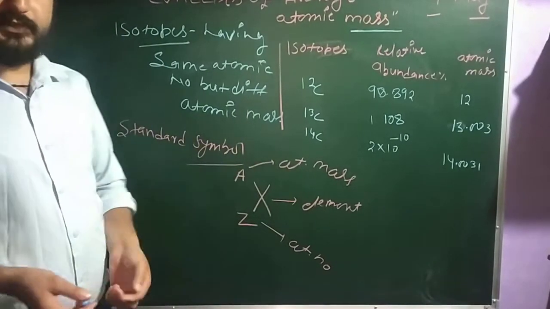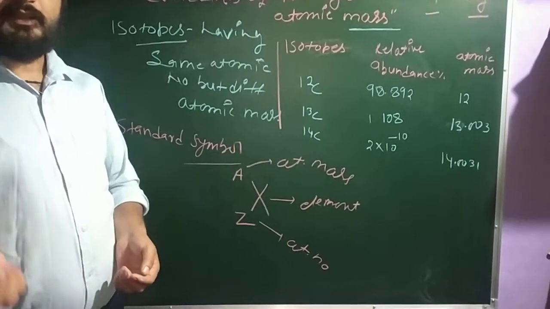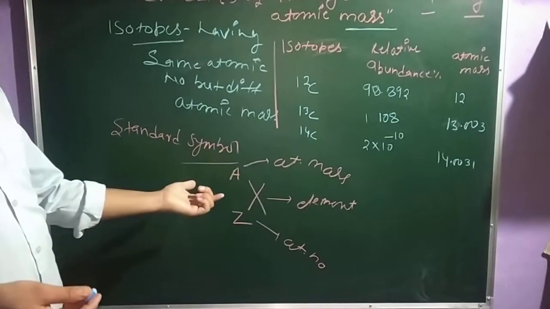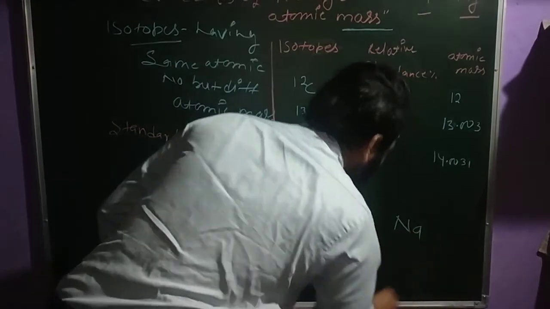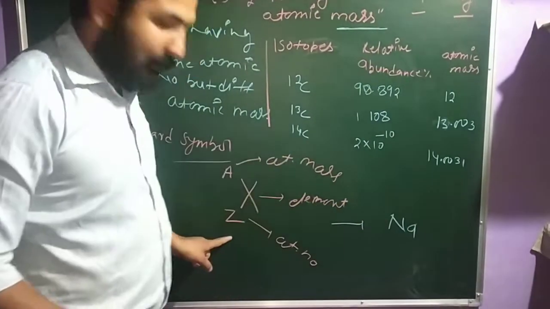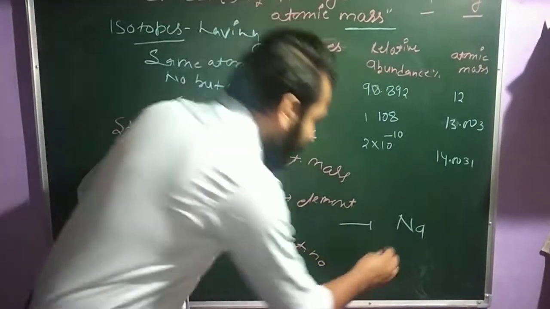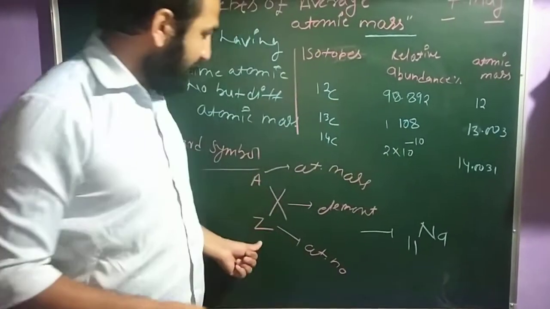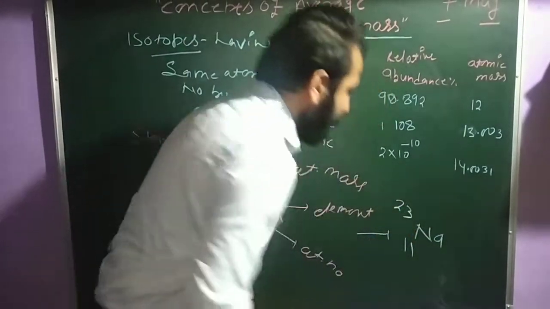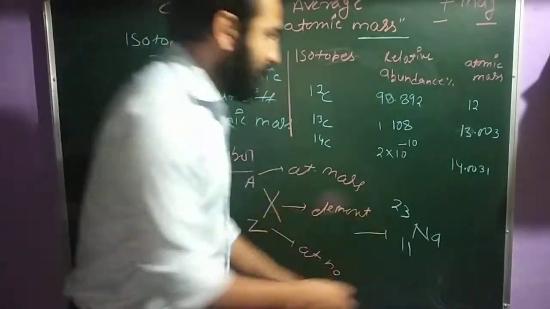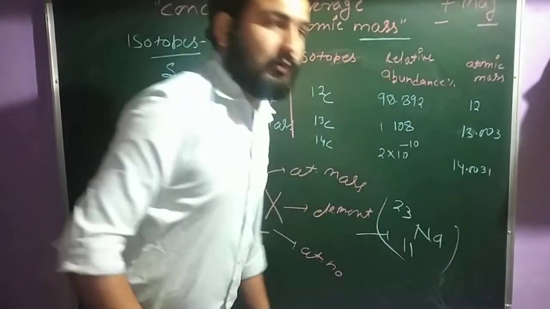Suppose you want to represent a sodium atom. The standard symbol is Na, the atomic number of Na is 11, and the atomic mass of sodium is 23. So Na 11, 23 is the standard symbol for sodium.